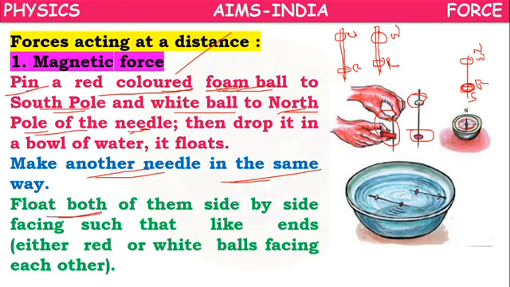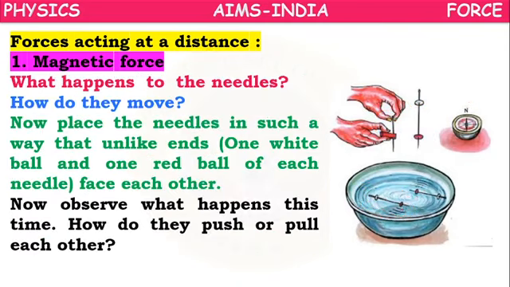Next, float. Okay, 2 we have to make. Let's drop it in a bowl of water. So let's drop the first one in the bowl of water. As we have attached foam, which is very lightweight, it cannot sink into the water, so it starts floating. Next, another needle also floats in the water, such that like ends are facing side by side.